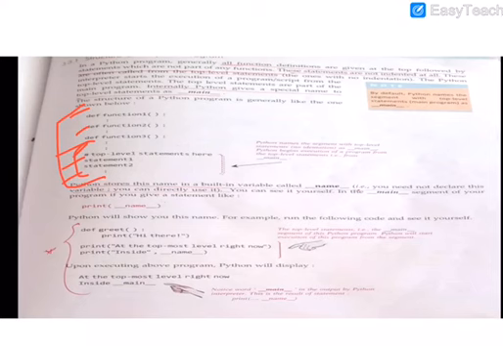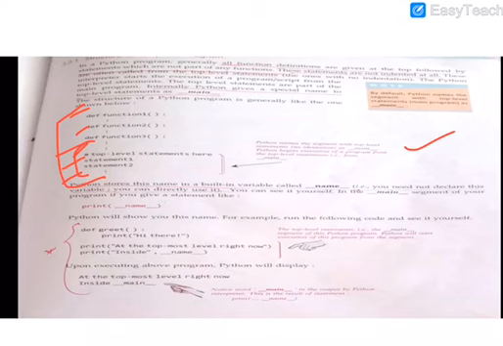It is also written here: Python names the segment with top level statements, no indentation, as __main__. So in Python it is stored as __main__. Python begins execution of a program from the top level statement, that is from __main__. So what is the name of these top level statements?